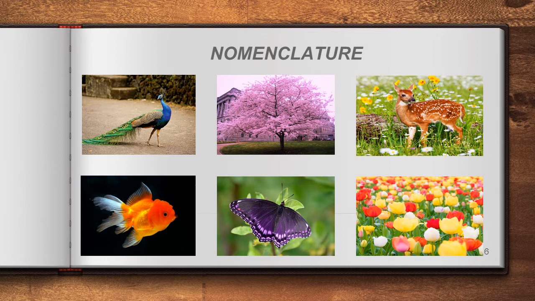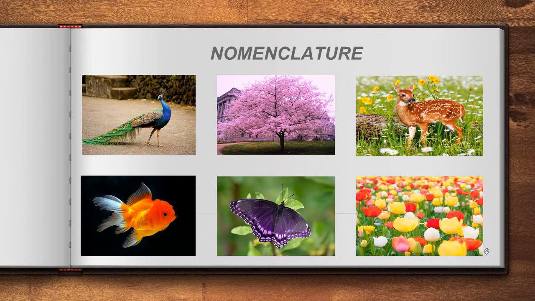We have identified the peacock with its name as peacock, right? And we have differentiated the peacock from the goldfish with its name, right? So we have given one particular name for these organisms. That is called nomenclature. Nomenclature is a Latin term actually. It denotes naming, right? So now we have given the names for these organisms.